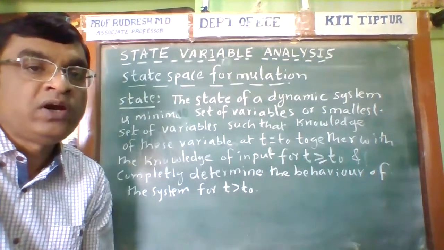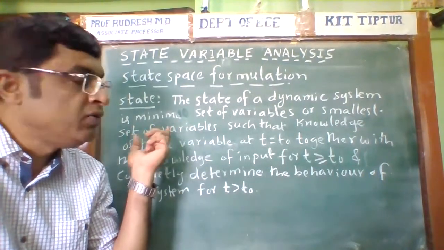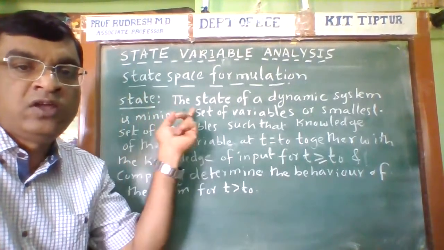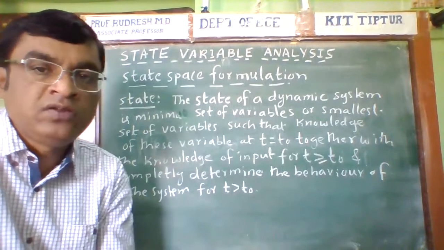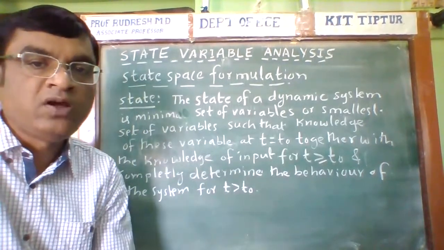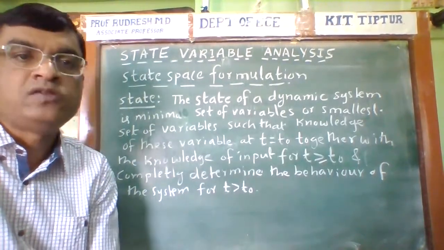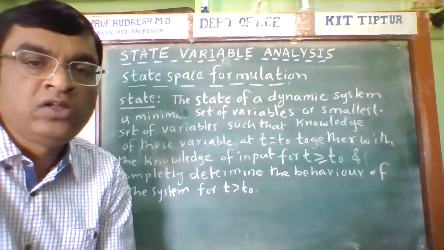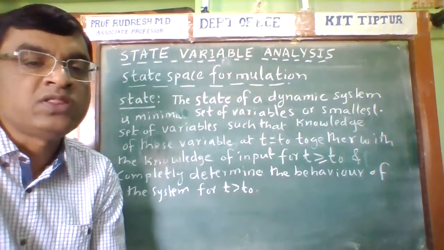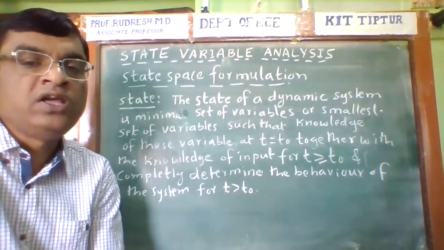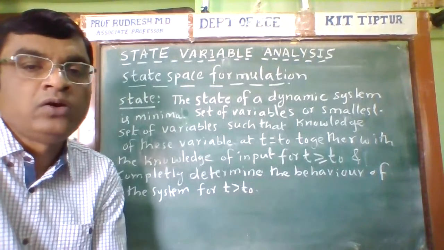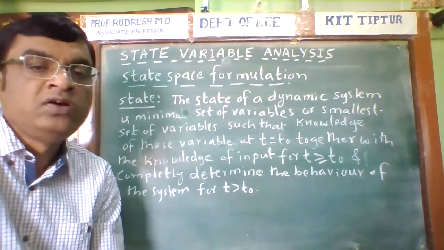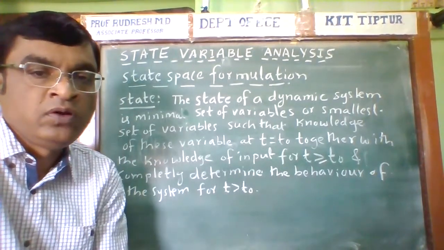Before that, what is the state? Also in the examination, you will get the question: what is state, or what are state variables? The state of a dynamic system is a minimum set of variables such that the knowledge of these variables at t equal to t0, together with the knowledge of the input for t greater than or equal to t0, completely determines the behavior of the system for t greater than or equal to t0.